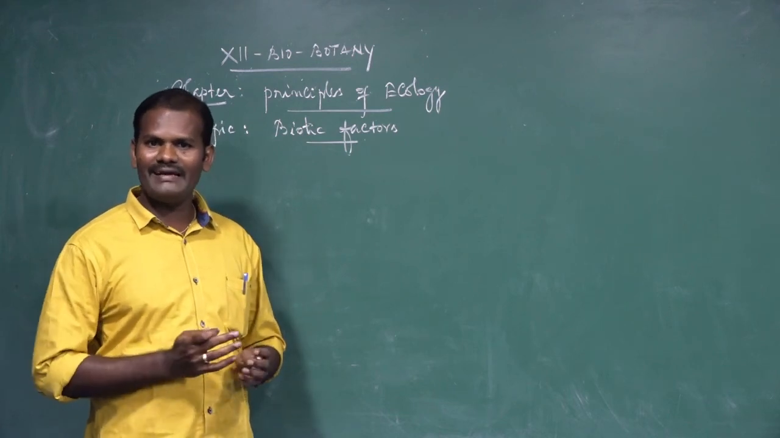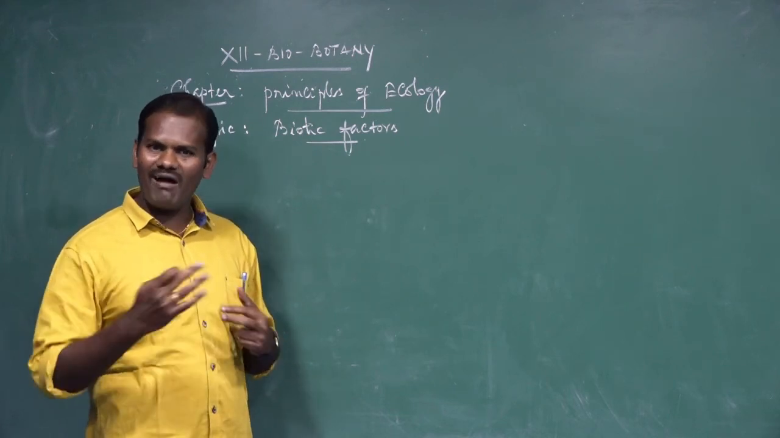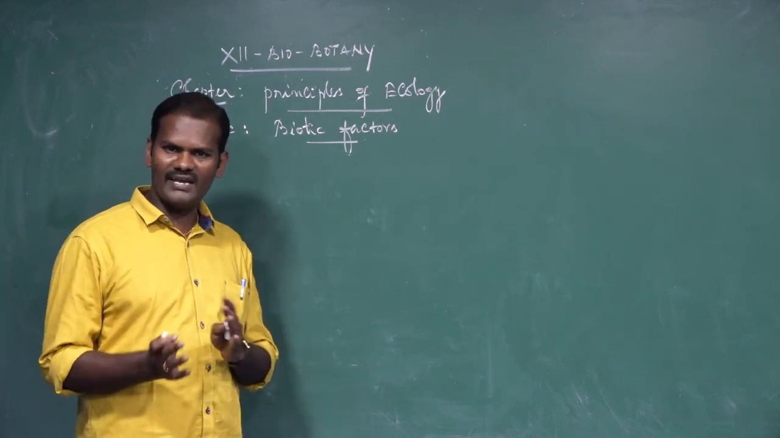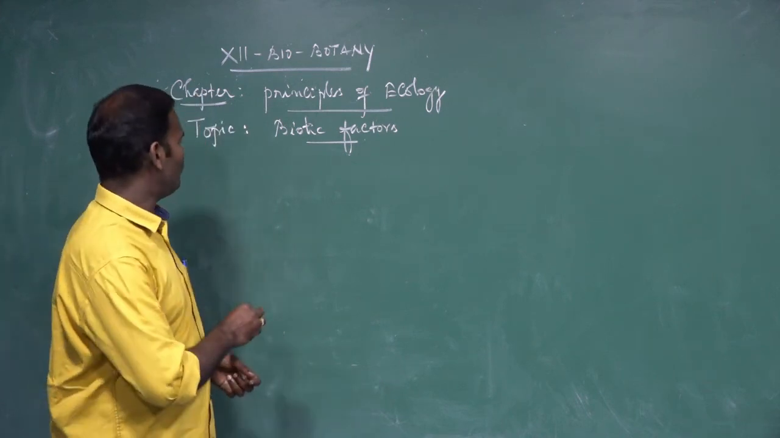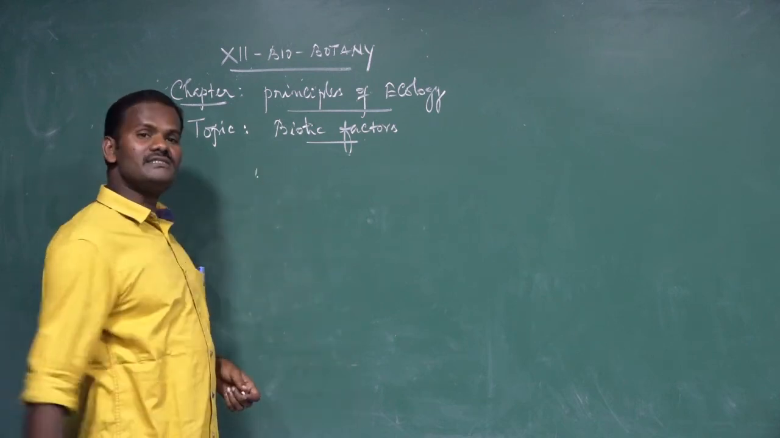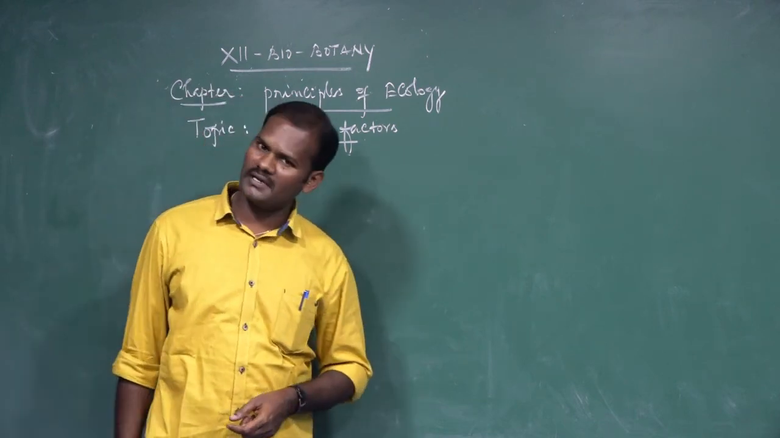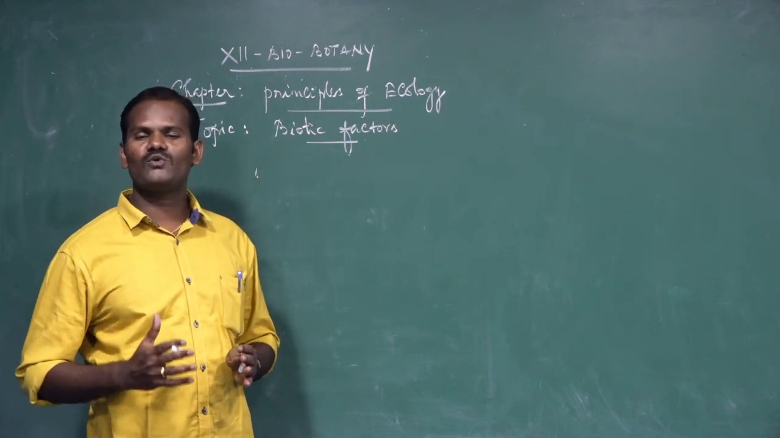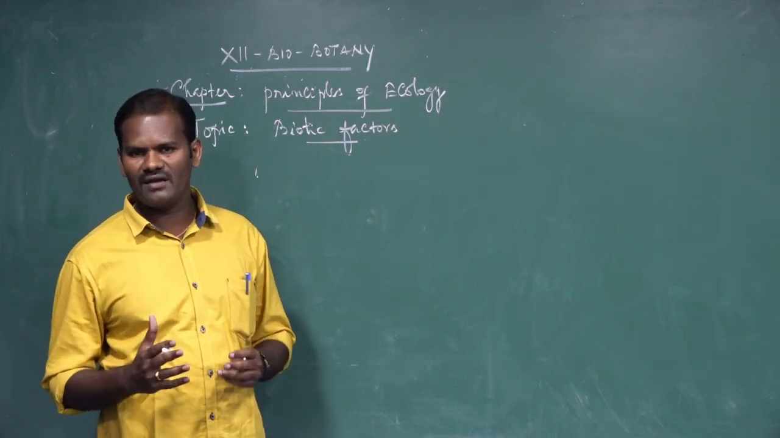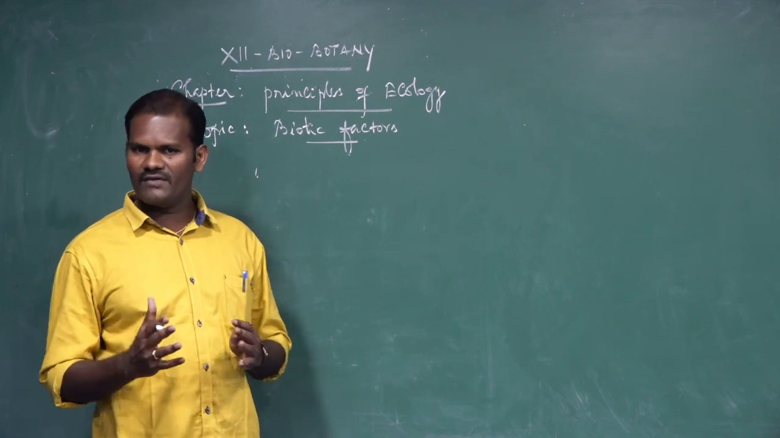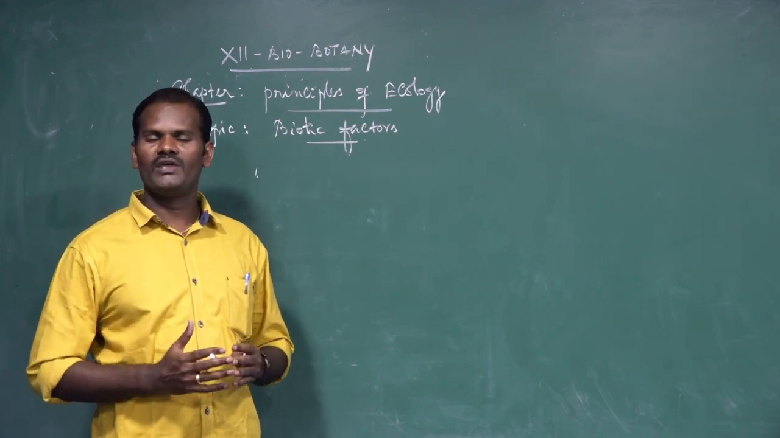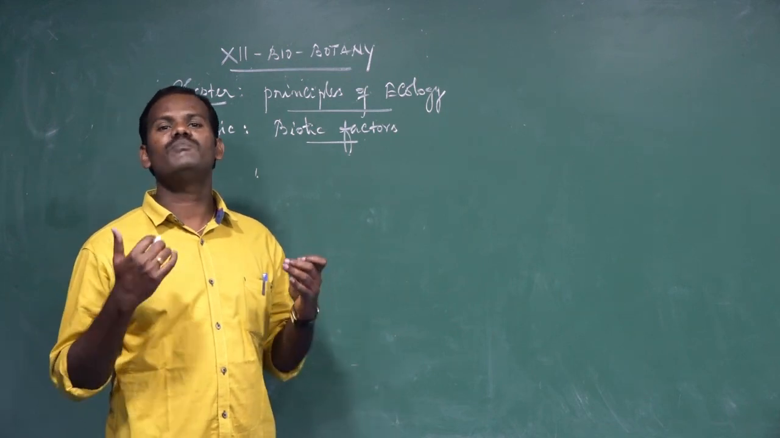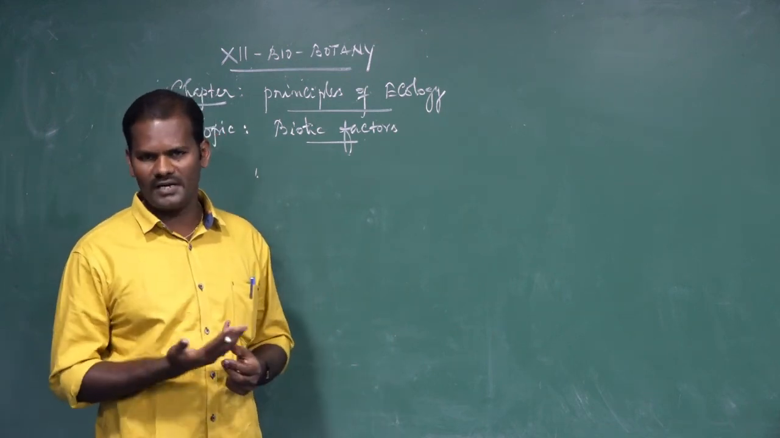These types of interactions may be broadly classified into two types, based on the interactions between the animals and the plants. One is a positive interaction, another one is a negative interaction. Positive interactions are of two types: one is mutualism, another one is commensalism. Then what is called mutualism? Interactions between two living organisms in which both organisms get benefited. These are called positive interactions or mutualisms.